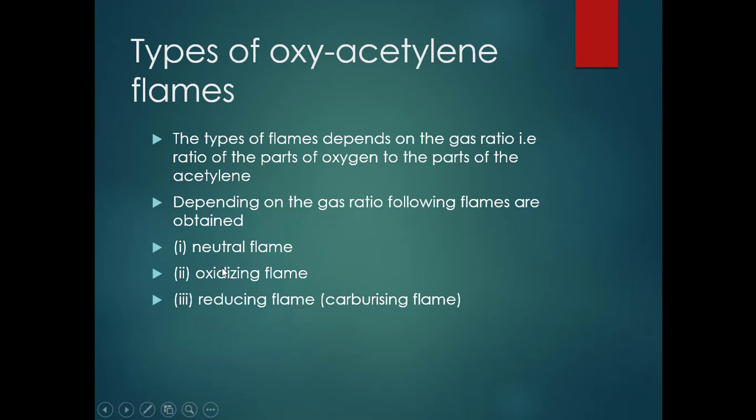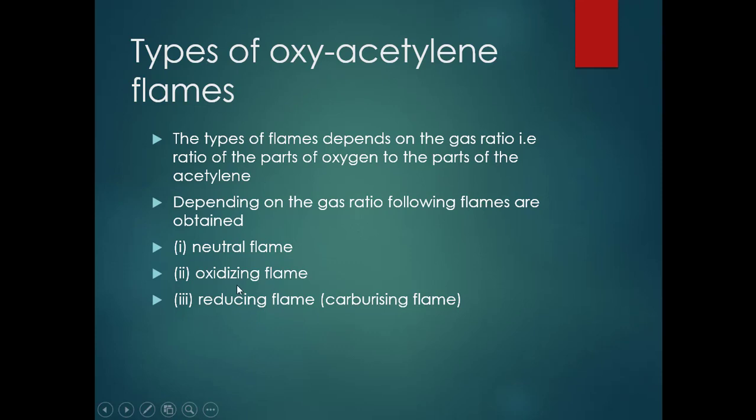These three different flames result when you vary the oxygen and acetylene gas proportions.